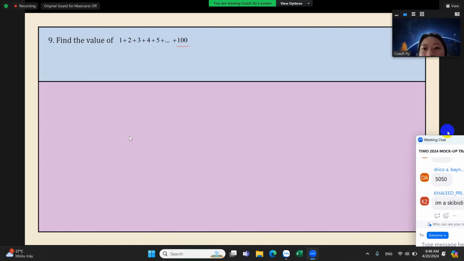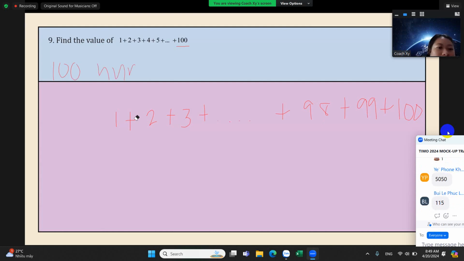Correct. That was correct. So here, in our pattern, the numbers are just consecutive numbers, right? So if we follow that, let's write it here first for a while. So if we continue this one, we have 97 and 98, 98 plus 99 plus 100. Okay. So we have 100 numbers in total, of course, because it's from 1 to 100.